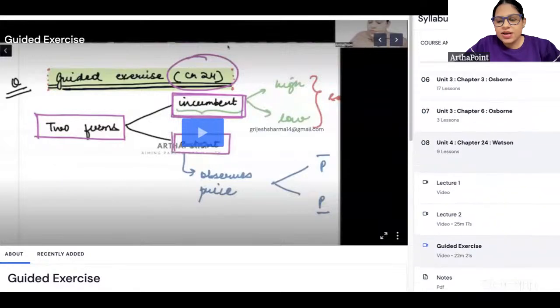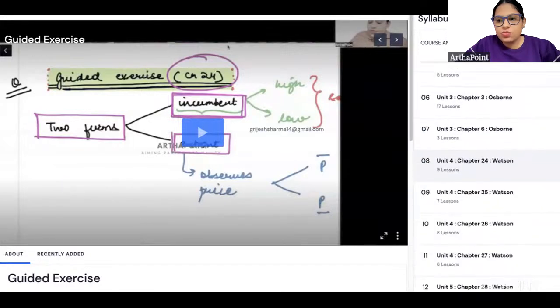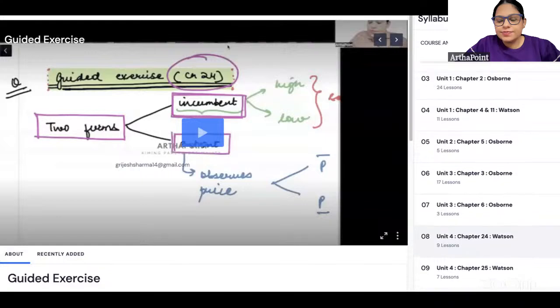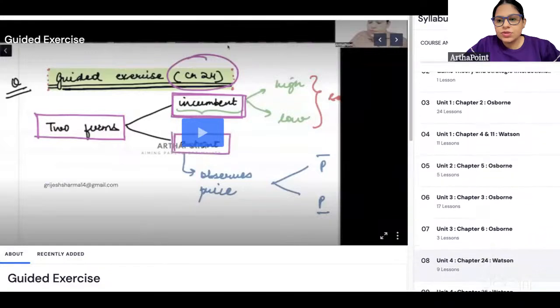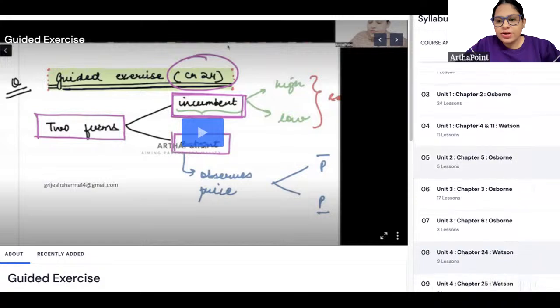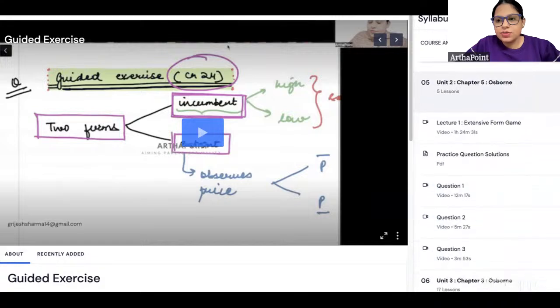तो अगर हम यहाँ पे आ जाएं, if I talk about, I think chapter number 5 of Osborne, that is where we had done first price sealed bid auction, isn't it?